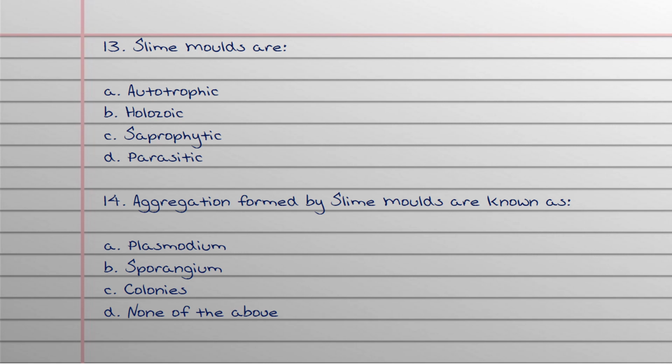Slime molds are autotrophic, holozoic, saprophytic or parasitic. The answer is saprophytic. They are mostly present on dead plants. So slime molds are saprophytic. Aggregation formed by slime molds is known as Plasmodium.